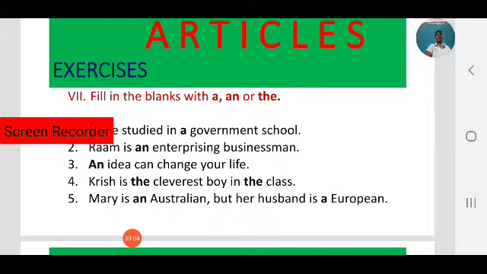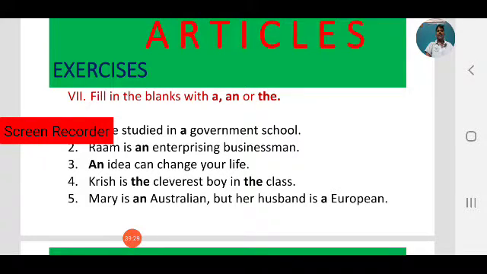So in the class, we are referring to one class, not an unspecific class. This is a particular class. Krish is the cleverest boy in the class where he was studying. So that is a specific class, a particular class. That's why we use the definite article the.